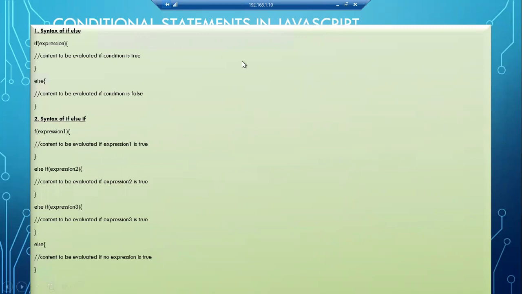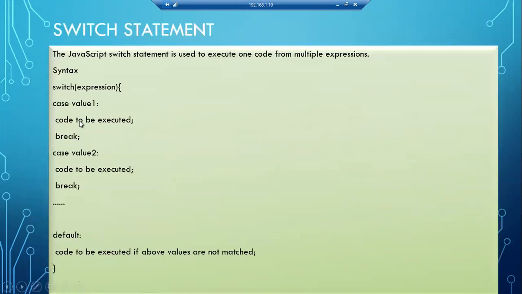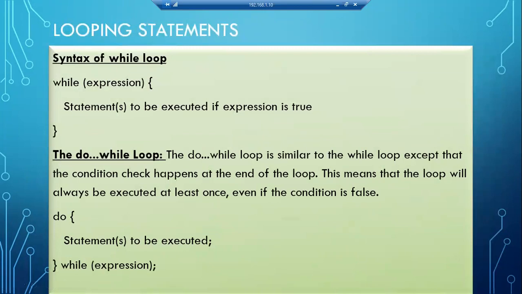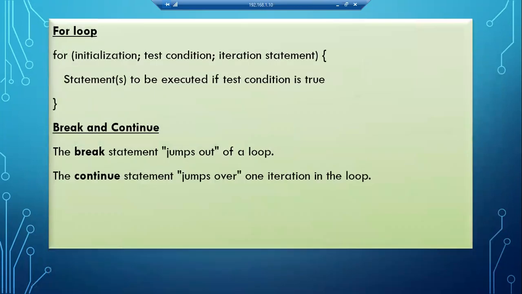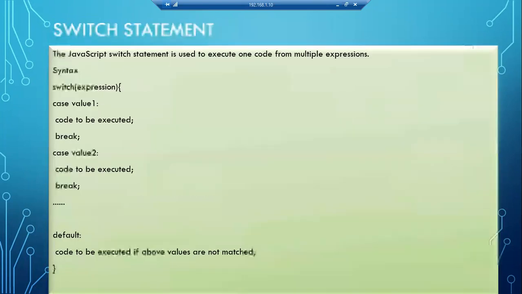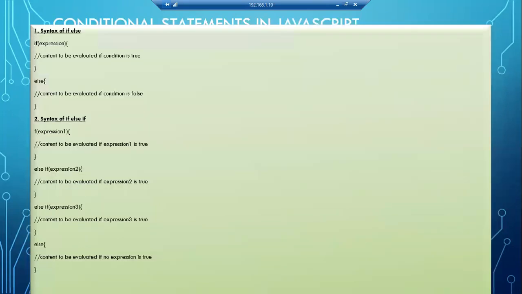Now we'll see what conditional statements are in JavaScript. I think this also you are familiar with, like operators, if else, else if. Then we have switch, looping statements, for loop, break, continue. All those things you are familiar with, I think. So we'll see what the syntax of if else is and why we need conditional statements. See, we have done one program for the ternary operator.